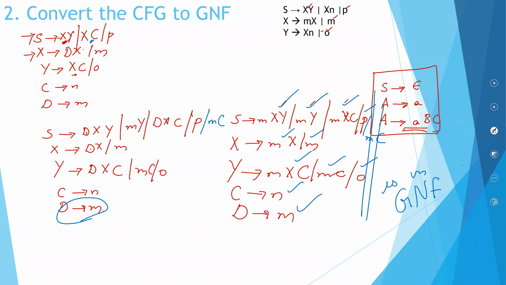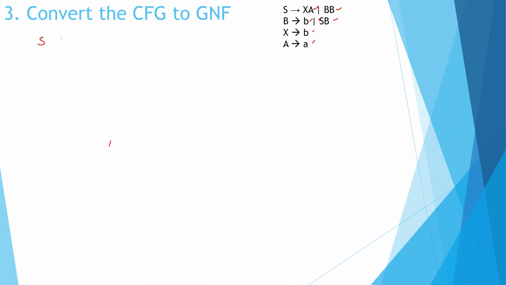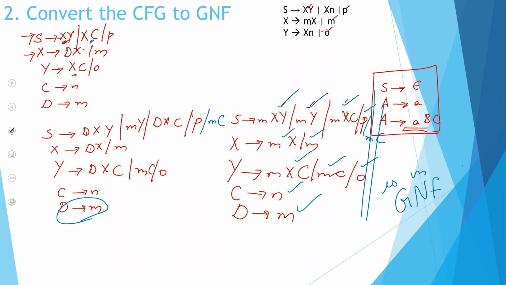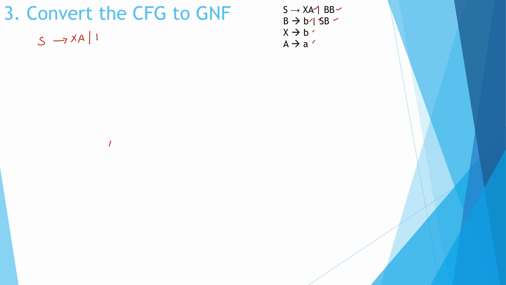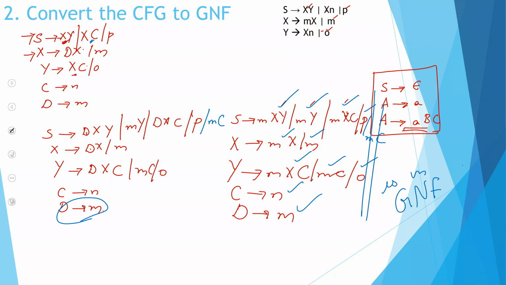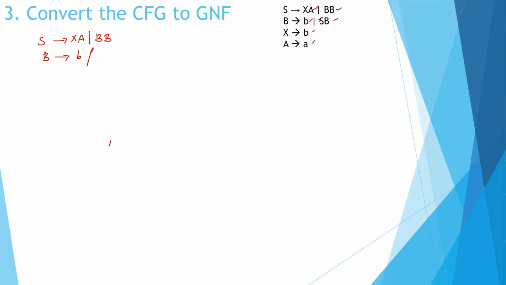You have S, X, A, B, B. B is small b, and then you have to substitute it with S. So when I do it, it will be XAB and triple B.